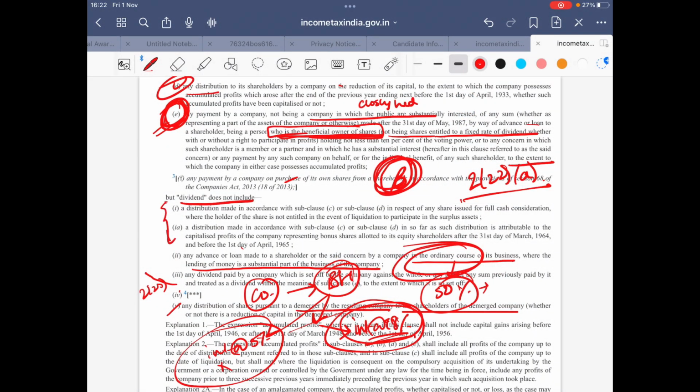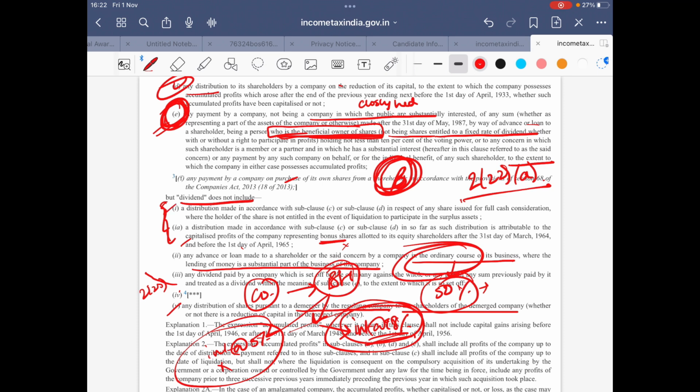And for these two subsections, we have already discussed earlier that when bonus shares are issued to the equity shareholder, it won't constitute deemed dividend, because when bonus shares are issued to the equity shareholder, the equity shareholders are the owners of reserves and surplus, and there is no outflow of any asset in this case, and hence it would not be considered as deemed dividend.